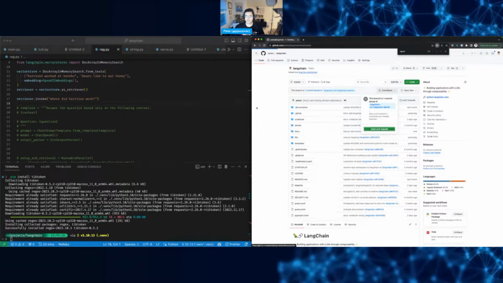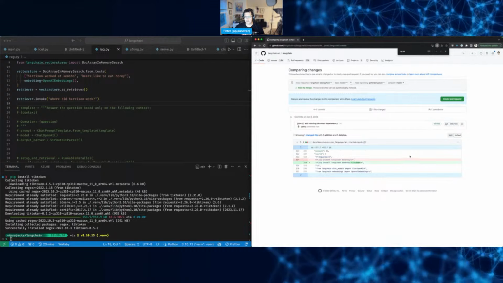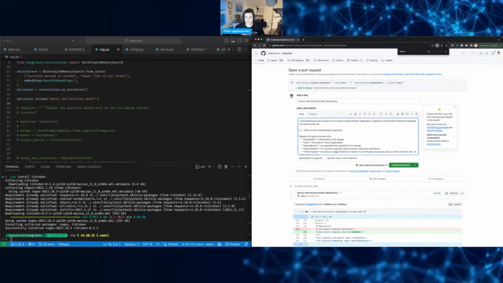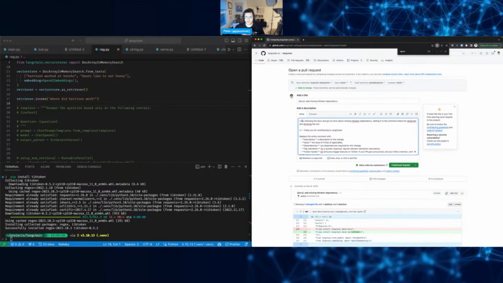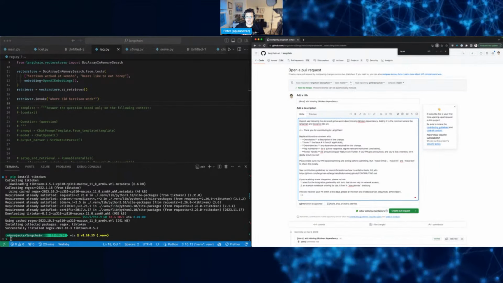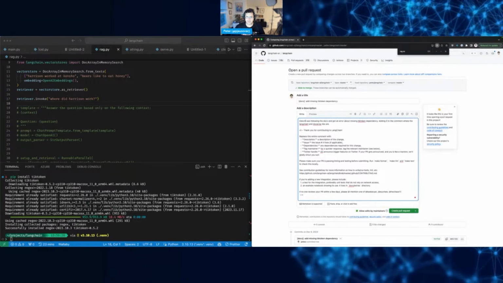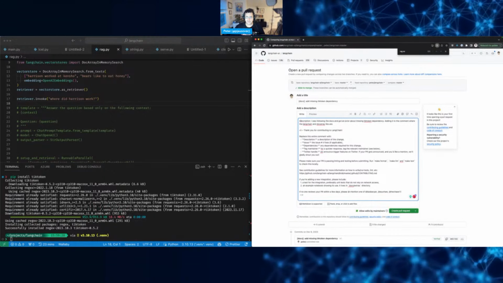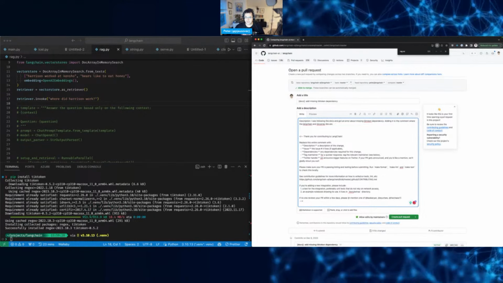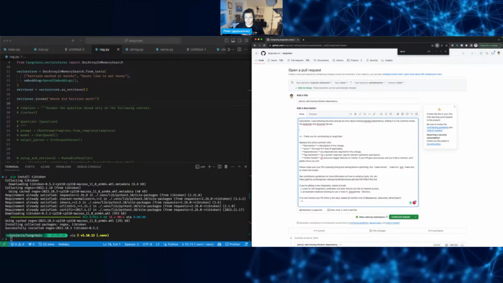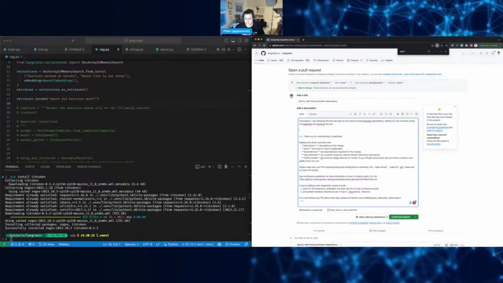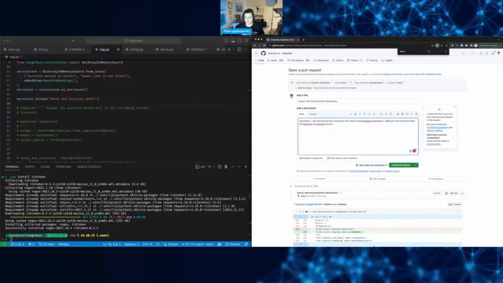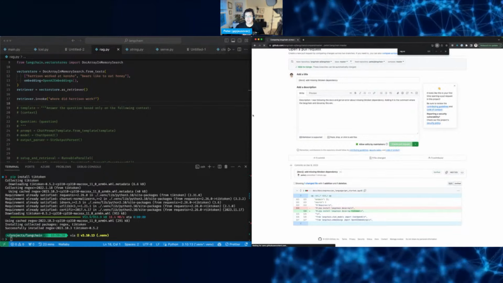Contribute, open pull request, tiktoken dependency, yeah, create pull request. Oh, there you go, I was following that. Replace this entire description. I don't know if it has to be like this, so let's do a description. Issue, no. Dependencies, no. Twitter handle, no. Yeah, should be enough. It's a small change, small fix. Open request.